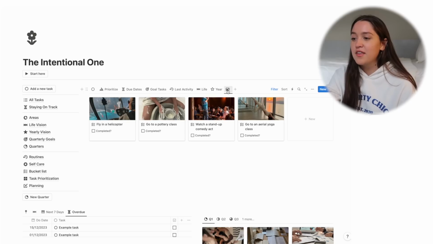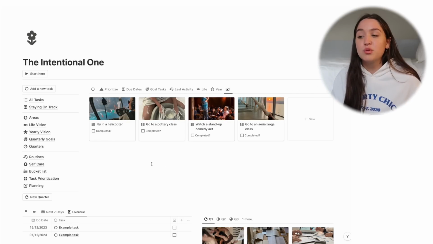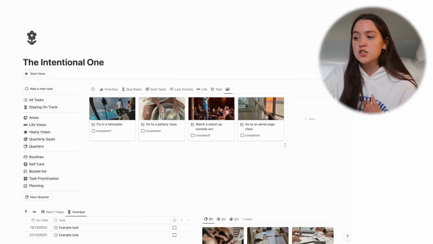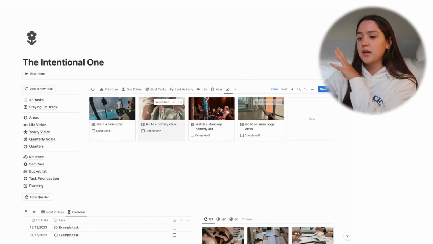And then we also have the bucket list, and this is really important for the intentional one. Like for the disciplined one, it was there kind of for fun, for when they're overwhelmed, just to give things to do. But for the intentional one, this is really important because they need to step out of their comfort zone and they need to try new things. And this could be tiny. A lot of the times people think a bucket list has to be like skydiving. You can create a bucket list for every month. Like for example, you can have something in your bucket list like, this month I want to have a picnic, or this month I want to read one nonfiction book. Like that could be your bucket list, honestly. So for the intentional one, I found that is very important, so I kept that on the main page.